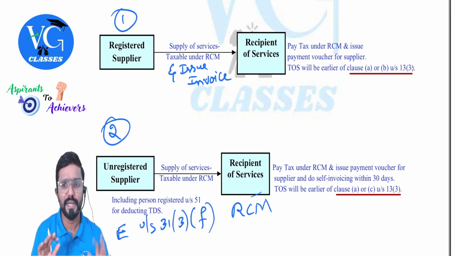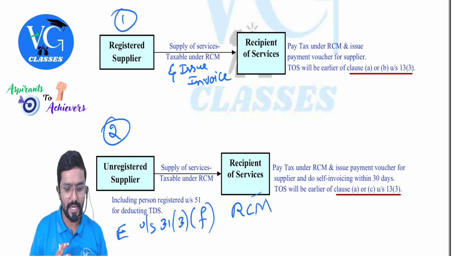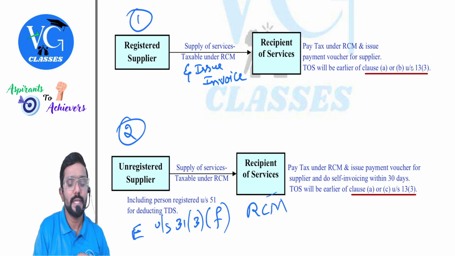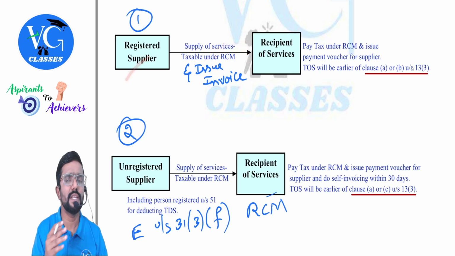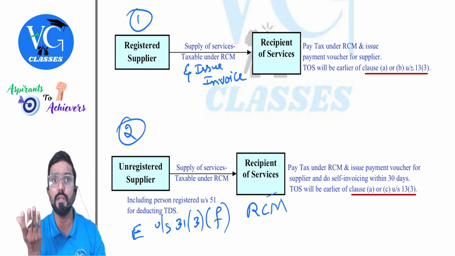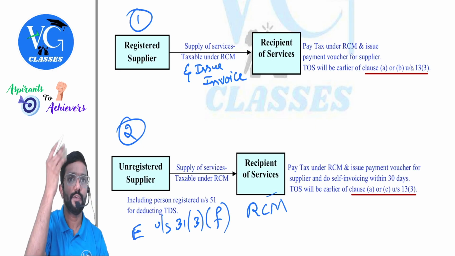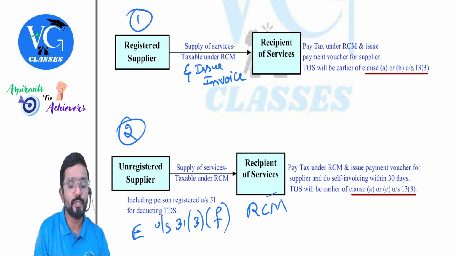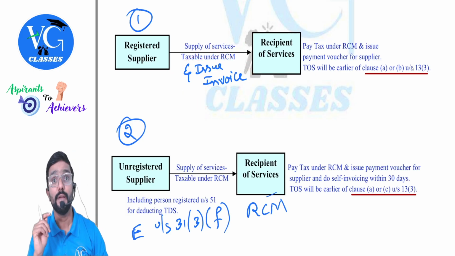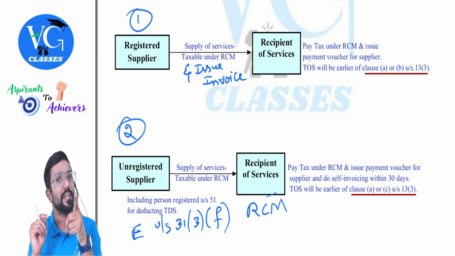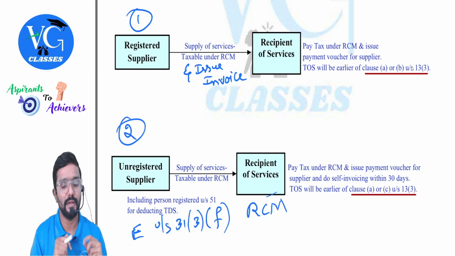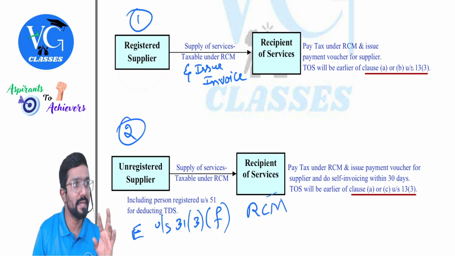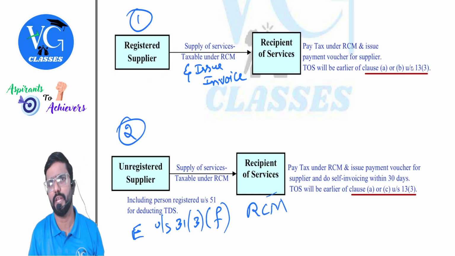See, I have explained it here through a chart or diagram. Assume supplier is registered. Supply of services, which is taxable under RCM. Sir, if supplier is registered, is there a chance that RCM is applicable? Yes, especially under section 9(3), a few cases are possible. In that case, who will issue the invoice, sir? Supplier only. But that is not a tax invoice. He will just issue an invoice, like a bill. Because he is not supposed to pay tax, he will not issue a tax invoice. He will just issue a normal invoice.